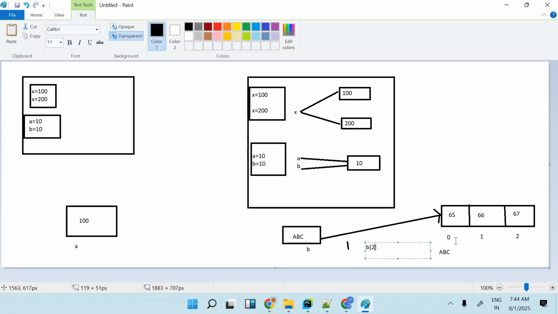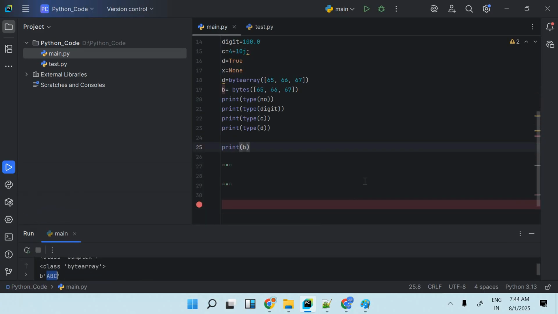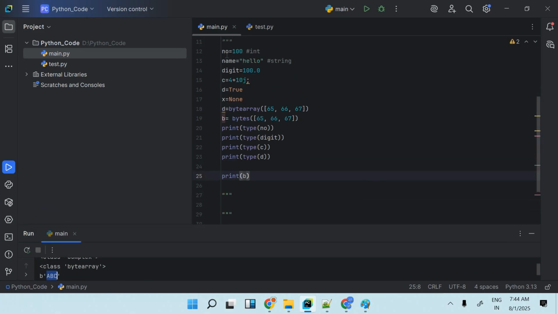We have to understand that wherever we store multiple values in a single variable, that variable will always represent the address only. That's why I am saying there is a difference between two variables. Here I put number equal to 100, and here I put B equal to bytes of 65, 66 and 67. Here it stores only a single value. Here it stores 3 different values. The 3 different values will not be stored directly in the variable. This variable will store the address, which points to the specific block.